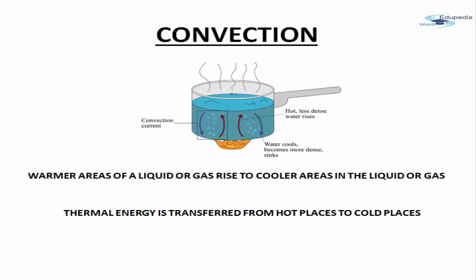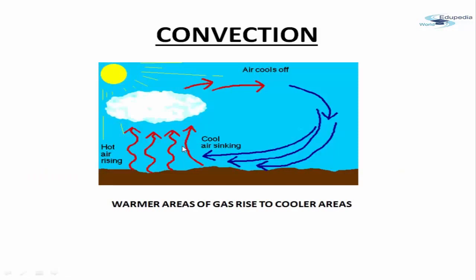So the warmer areas of a liquid or any kind of gas will rise to the colder areas in that liquid or gas, right? So this is how the thermal energy is transferred from hot places to the cold places. Another example of convection currents, a very good example, is the atmosphere.